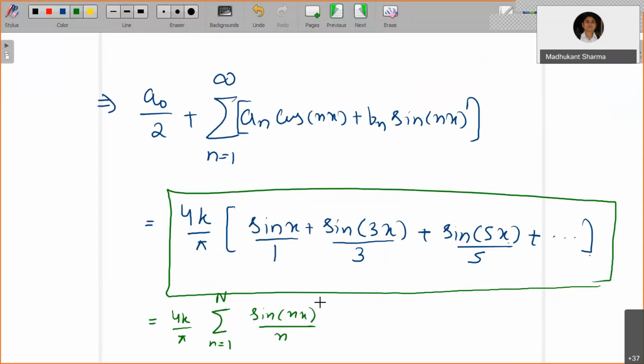Wait a minute, I have here 2n plus 1. Let me write it more carefully. This is going to be sine of (2n minus 1)x divided by 2n minus 1. So for n equals 1, you have sine x by 1. For n equals 2, you have sine 3x by 3, and so on, with plus sign.